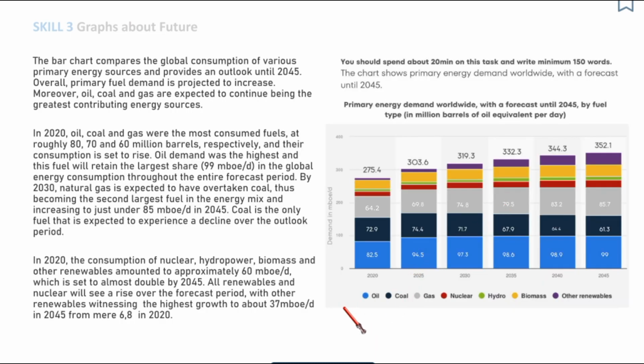Okay, now at the screen you can see a report, and it is divided into 3 paragraphs. The first paragraph, as usually, is the paraphrase and the overview. And there are 2 body paragraphs. The first body paragraph is about most used energies, which is oil, coal, and gas. The second body paragraph is about remaining energy types. Here, these ones.